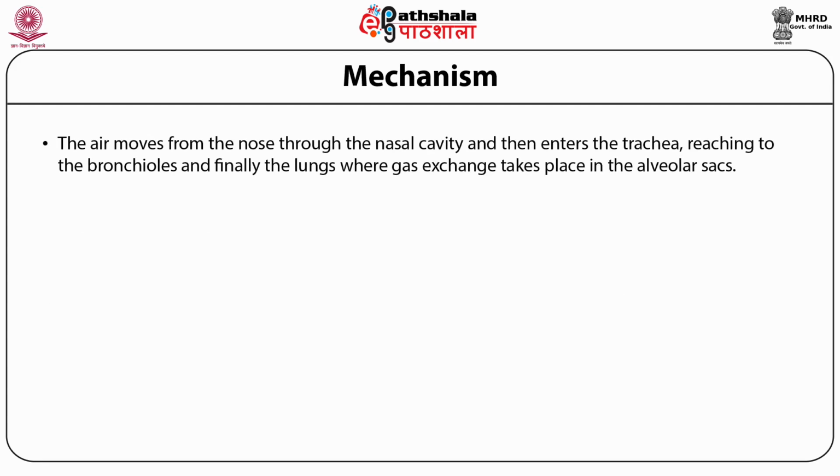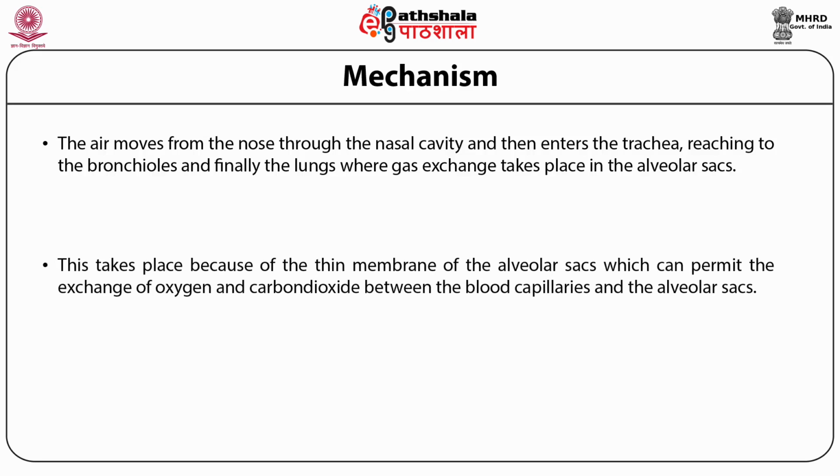The oxygen enters through the nose and then it travels through the nasal cavity, thereby entering the trachea and reaching the bronchioles and finally our lungs, where gaseous exchange takes place in the alveolar sac.